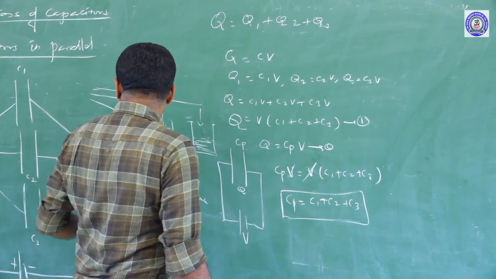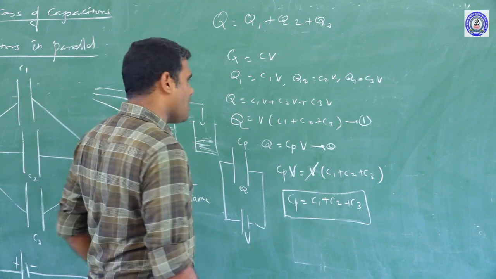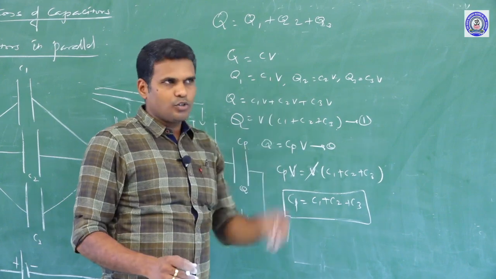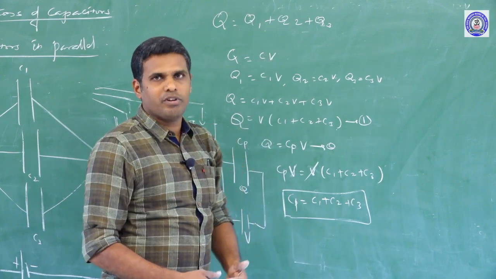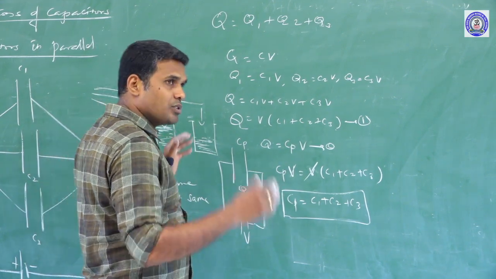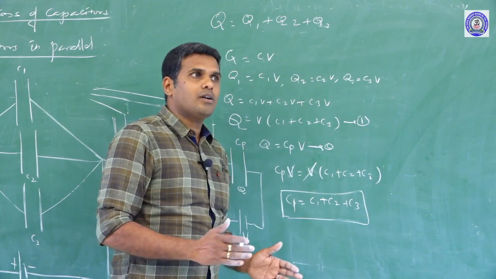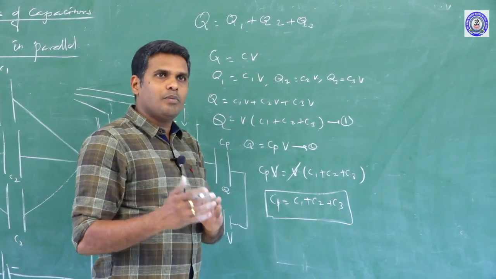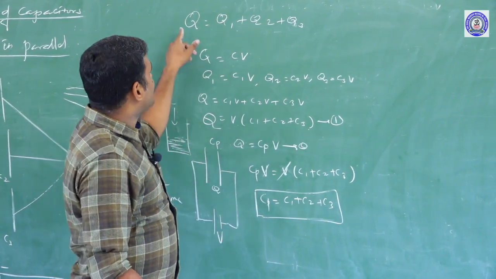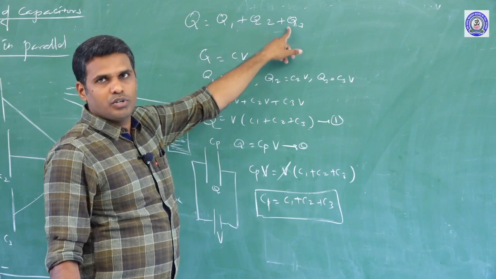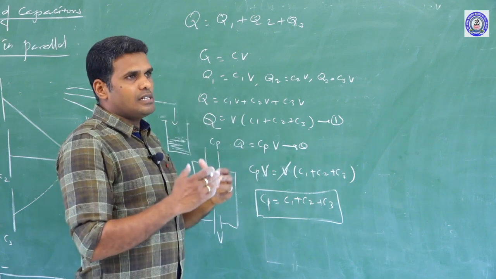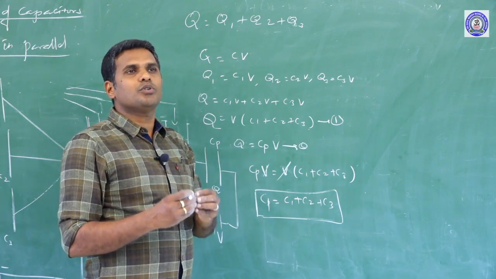What I did is, in a parallel connection, the potentials are the same because the corresponding plates of the capacitors are connected to the positive terminal and the other corresponding plates are connected to the negative terminal. So they are maintained at the same potential. One side of the plates is at one potential, another side of the plates is at the other potential. The difference of potential across all three capacitors has the same value, but the charges are different. Q equals Q1 plus Q2 plus Q3. So according to conservation of charge, total charge is equal to the sum of the charges on the individual capacitors.